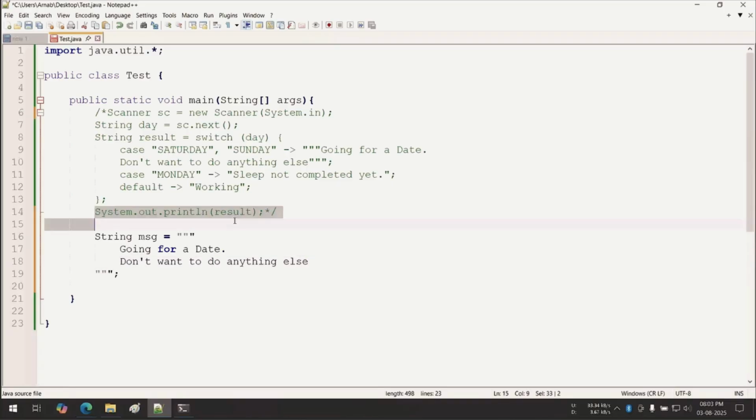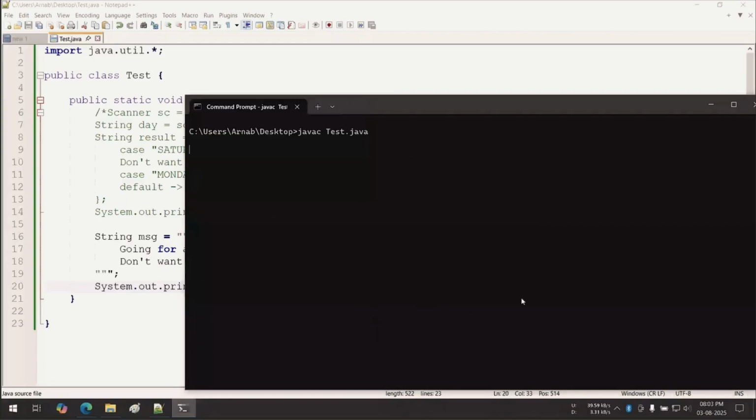Okay, let me simplify this. That's why I want to simplify this. Okay, save this. javac test.java. Okay, no error. Now java test.